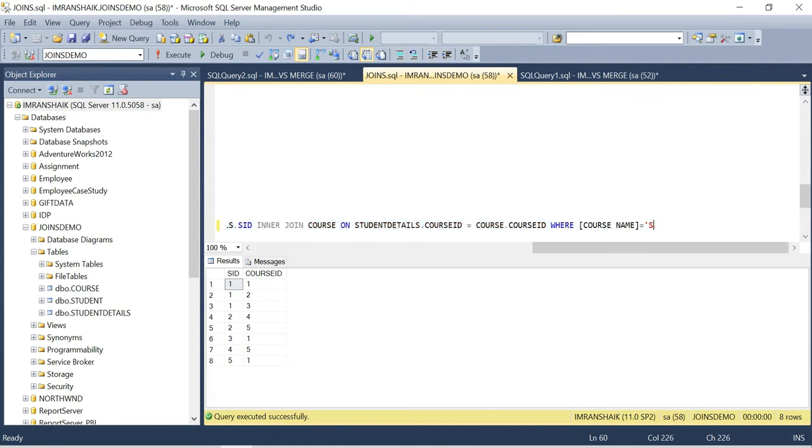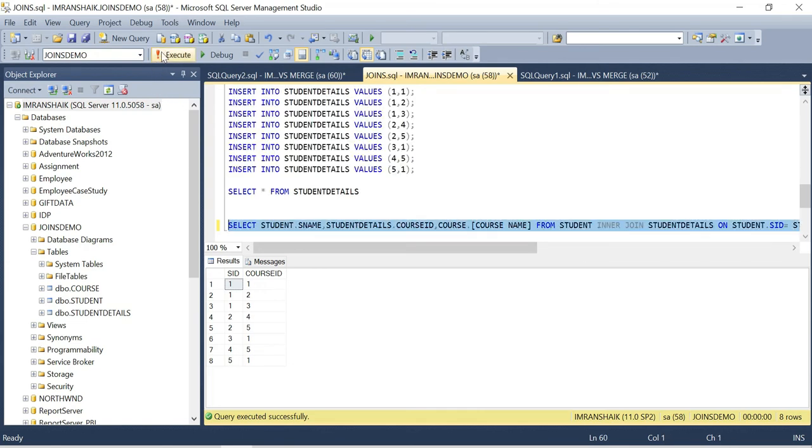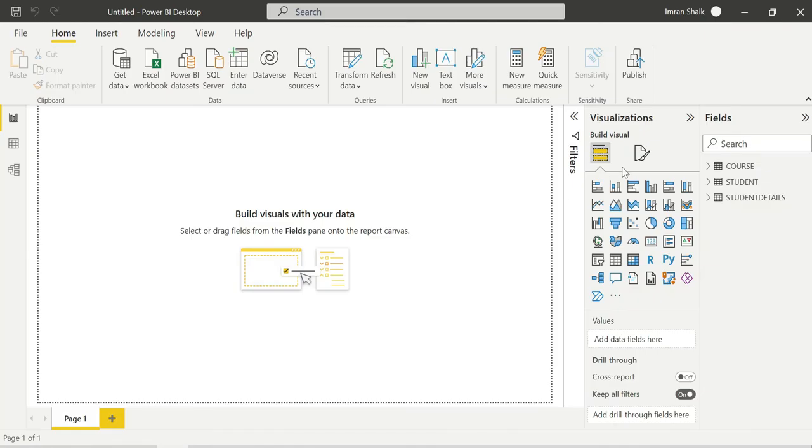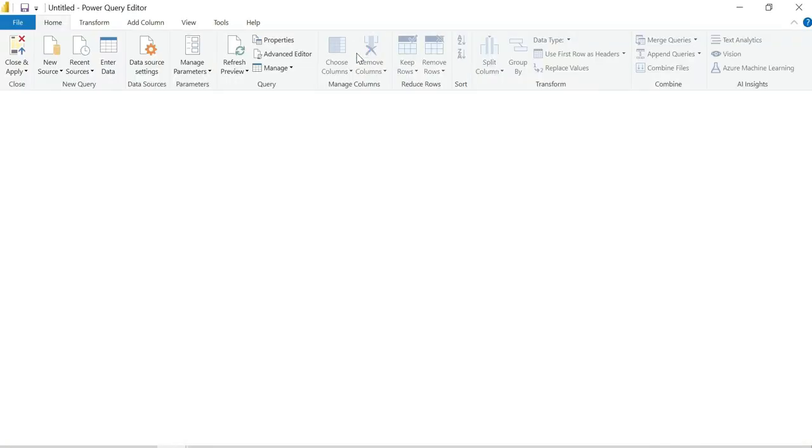Guys, this video will take a little length, but you should understand the operation and functionality of the merge. Click on enter. So this is the thing we need to achieve. Now we are going to achieve the same thing. In order to perform the same thing, in the Power Query Editor, we need to perform the merge operation. That's it, guys. Nothing complex here. We have already loaded into Power BI Desktop. Now we need to transform the data.